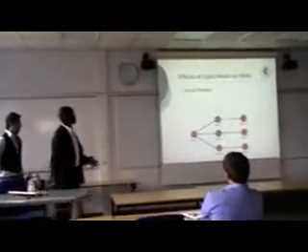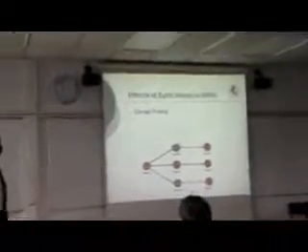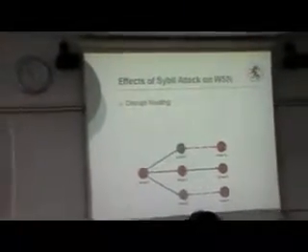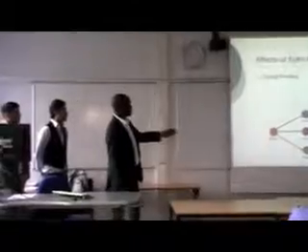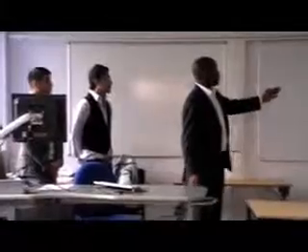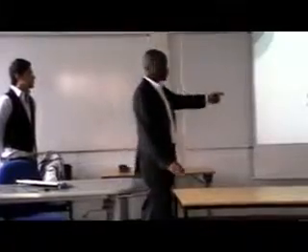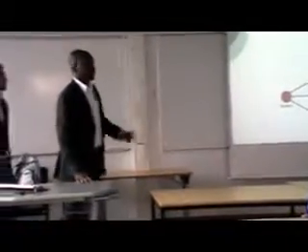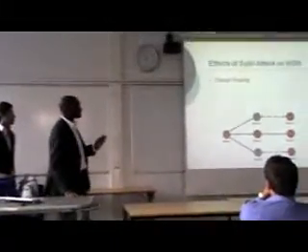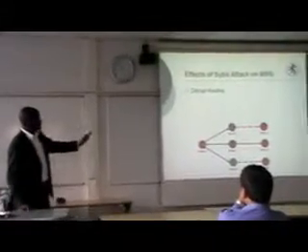One of the effects is that it can disrupt routing. What I mean by this is, when a wireless sensor network, like the diagram shown below, is being used to transfer data, to route a packet from one node to the other, a Sybil node, because it has the ability of creating other identities, can forge an identity in the network. Node A in this case is a real node, node C is a Sybil node, but node B is just a forged identity of the network. So node A sees node B as a real node, and an attempt to route the packet through node B to node G will be defeated in this circumstance.